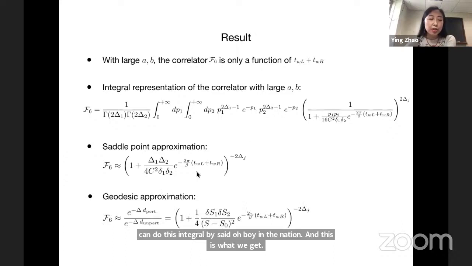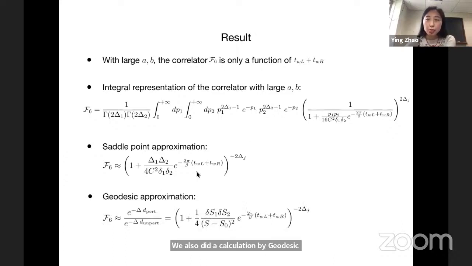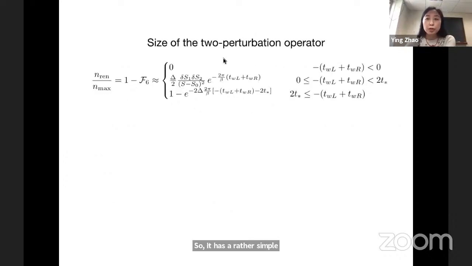We also did a calculation by geodesic approximation in both 2D and 3D. Here's what we get. We see that the saddle point approximation and the geodesic approximation give you exactly the same result if you identify certain parameters. So, it has a rather simple form, but here I will just focus on some of its properties.